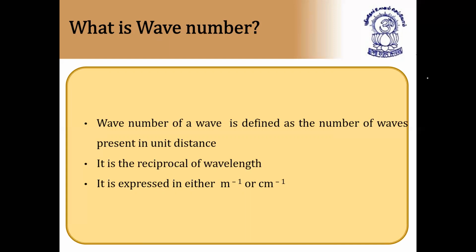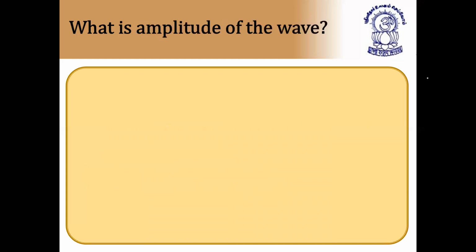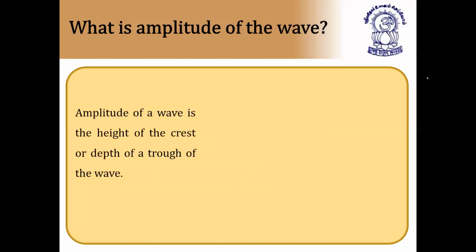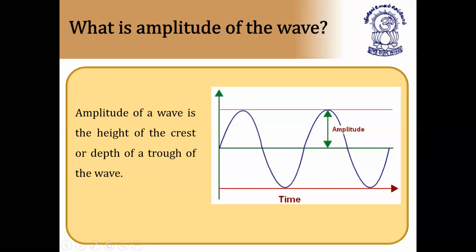It is the reciprocal of wavelength, and this is the amplitude of a wave. So what is the amplitude of a wave? It is the height of the crest or depth of the trough, that is, the upward displacement or downward displacement. The maximum displacement is called the amplitude. It is shown clearly here. The amplitude of a wave is the height of the crest or depth of a trough of the wave.